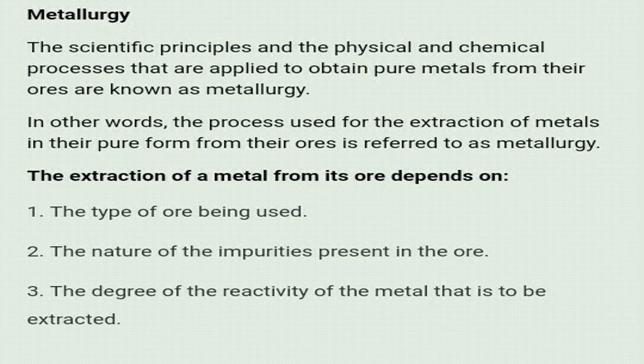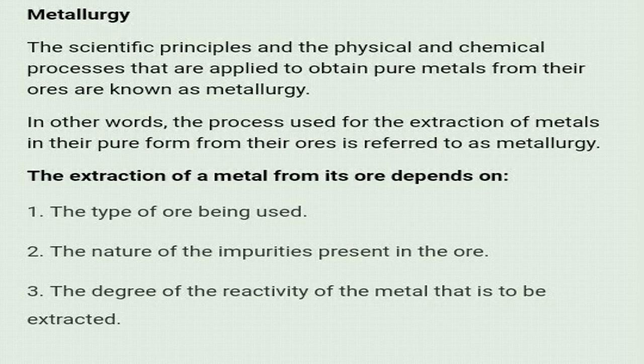If it is moderately reactive, that means in the combined state the bond is not so strong. So with a small amount of energy, with simple chemicals, we can take out the metal. And if the metal belongs to the least reactive, like gold and platinum, then they will not have a strong attraction force with impurity.